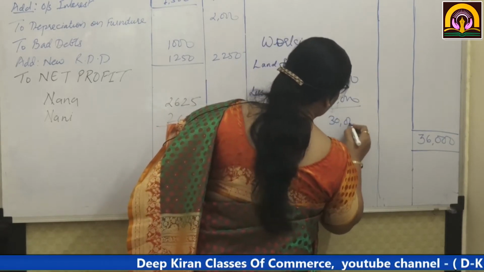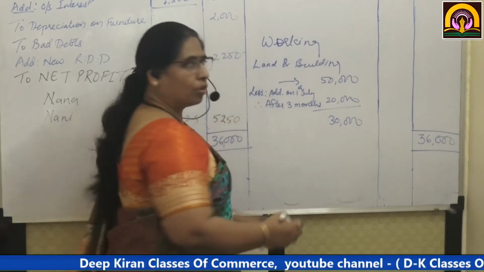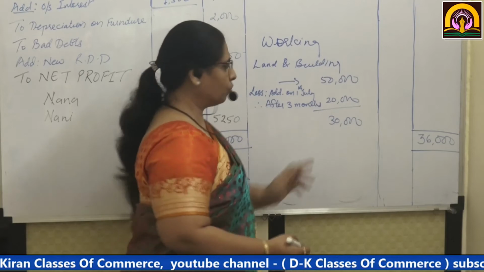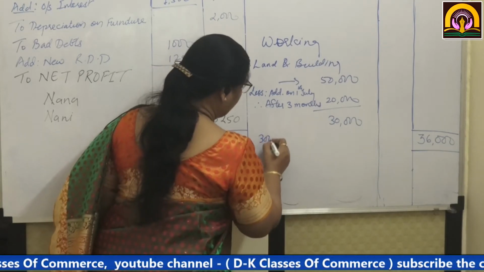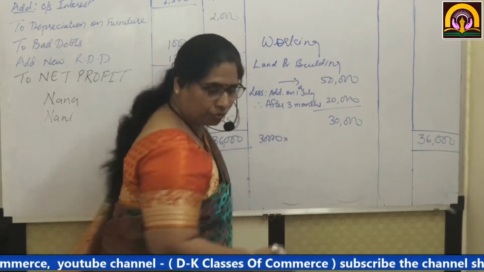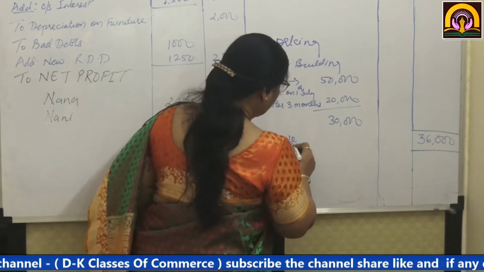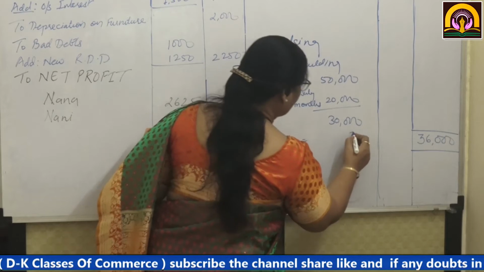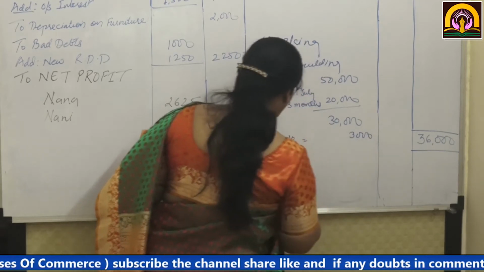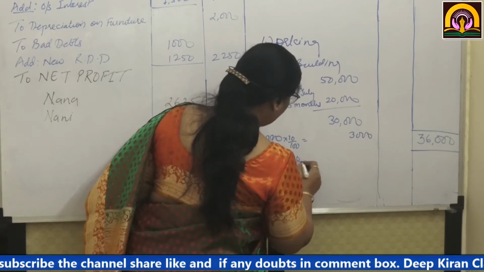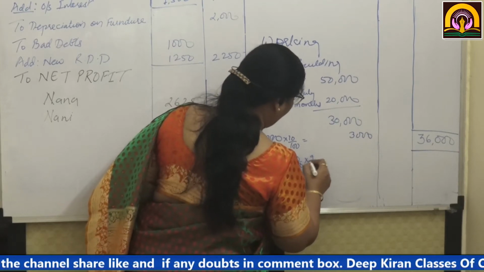So on 30,000 you are going to take the whole year's depreciation. On 20,000 you are going to take part of the year. So on 30,000, depreciation at 10% is 3,000, and on 20,000, 10 upon 100 into 9 upon 12.